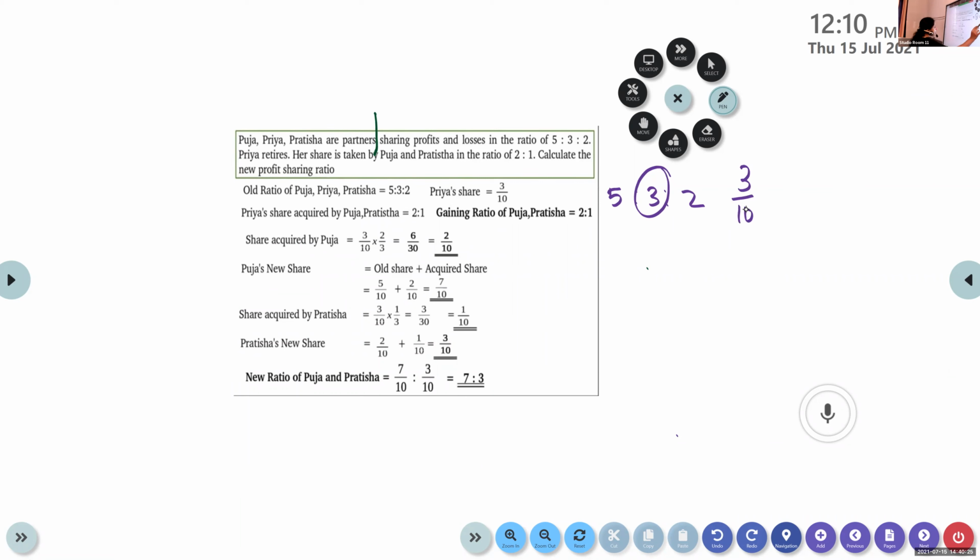This 3/10 is going to be shared by the other partners, Pooja and Pratisha, in the ratio 2 is to 1. 2/3 is taken by Pooja and 1/3 is taken by Pratisha. So the gaining ratio is 2 is to 1 itself.